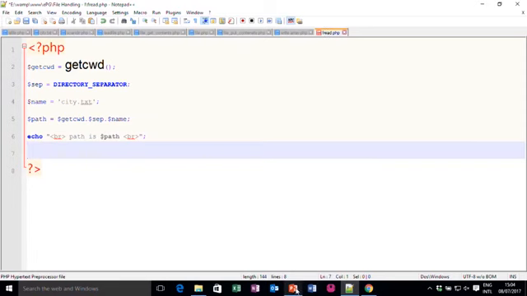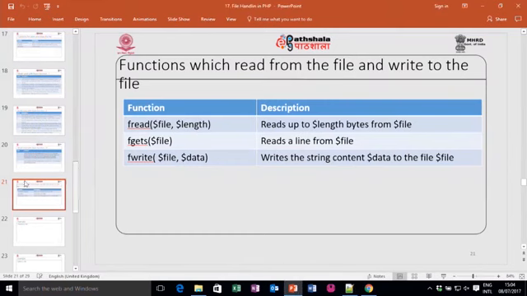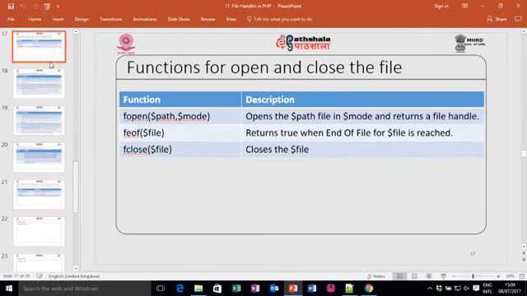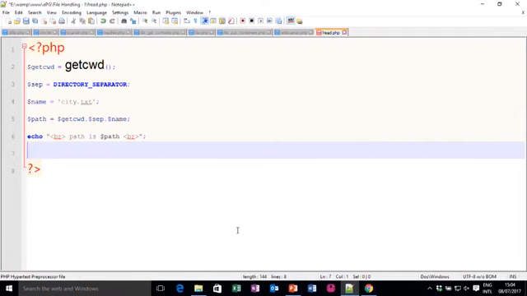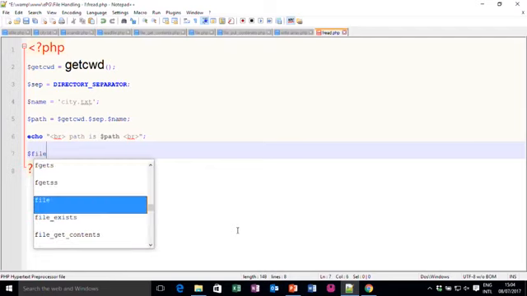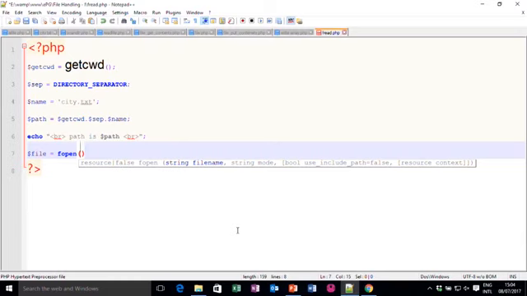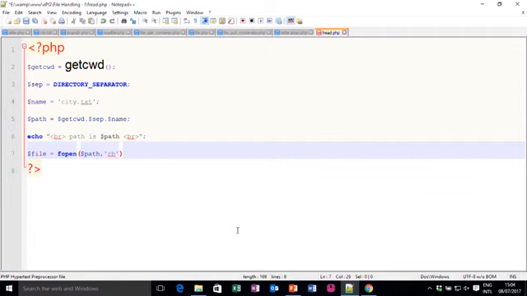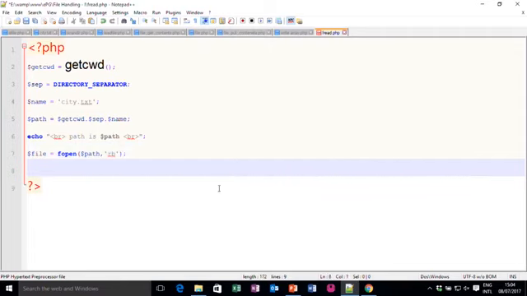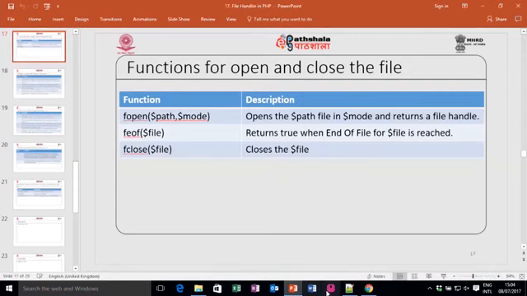Now, fread function takes two parameters, but before using fread I have to use the fopen function to open a file. So, I will write $file is fopen, and which file I want to open. It is $path, and which mode. I want to use read only, that is why I write R, and binary option, that is why RB. Now, I open it and I want to read it.